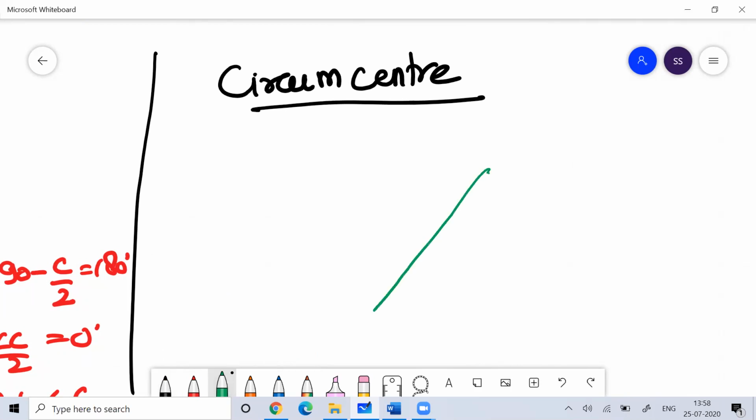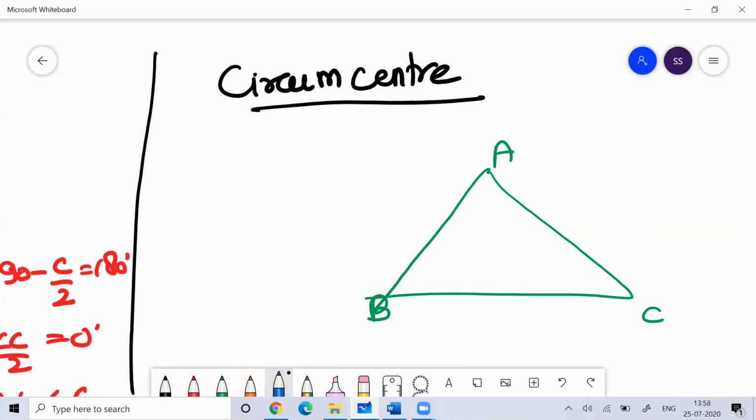So suppose there's a triangle ABC. Now I want to draw the perpendicular bisectors. When I'm drawing a perpendicular bisector, it doesn't mean that the perpendicular bisector has to cross the vertices. It should be perpendicular, and at the same time it should bisect the side.